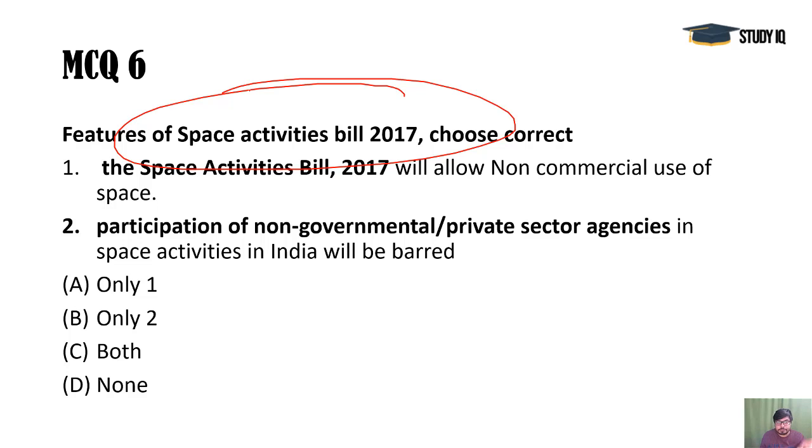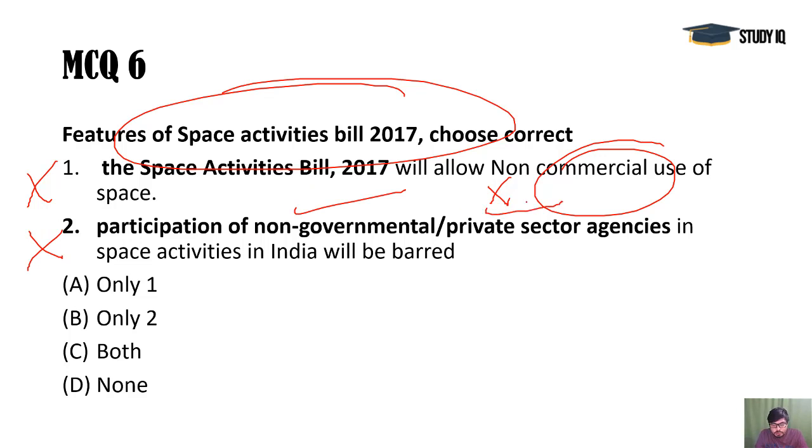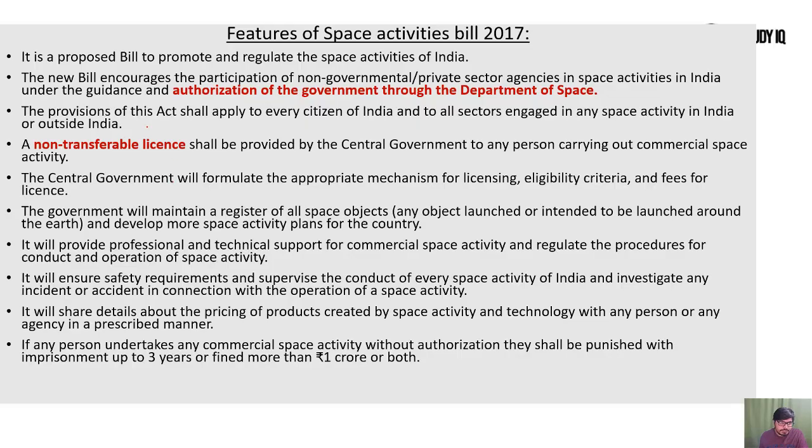This was also introduced 2 years back, but again they are introducing it, and it is for the commercial use, not the non-commercial use. This is wrong. Second, private entities are allowed in this. That's why you see the issue is huge, that in many sensitive areas where private entities were not allowed, now government is allowing them everywhere. Whether we talk about defense, whether we talk about space, things are going into private hands a lot these days, and this is also the same case. So this is again wrong, because non-governmental and private sectors would be given licenses here by the authorities. So that's the case. So D9 is the answer here, and you can read the points in the PDF.